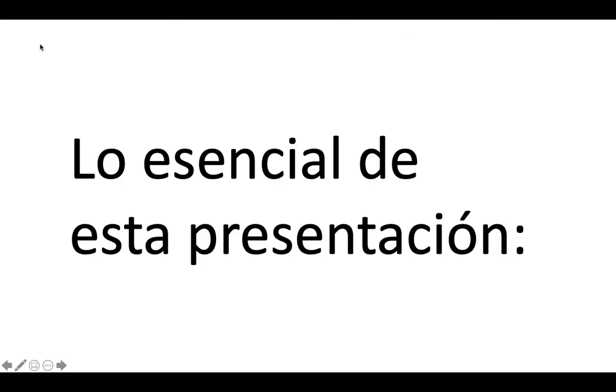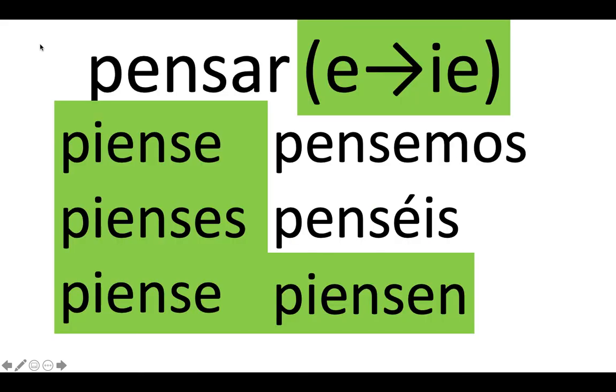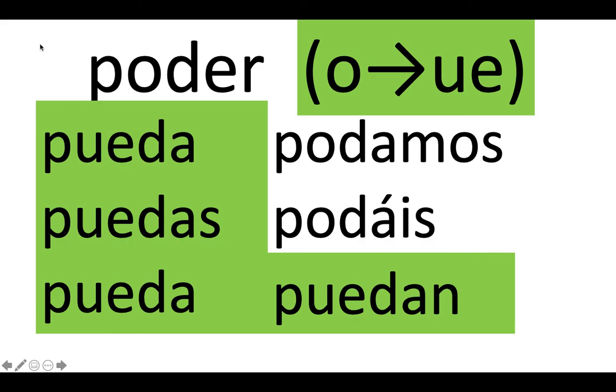Lo esencial de esta presentación, what should you take away from this presentation? A, verbs that stem change in AR and ER in the present subjunctive have the primary stem change that is in the shoe shape box. Pensar, you see the characteristically shoe-shaped box in the E to IE stem change in the present subjunctive. And poder, O to UE, you see the characteristically shoe-shaped box in the present subjunctive.